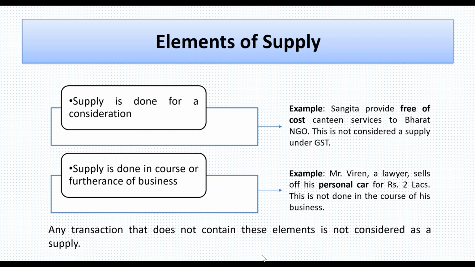For example, Mr. Viren, a lawyer, sells his personal car for rupees 2 lakhs. This is not done in the course of his business. Means Mr. Viren is a lawyer. His services are related to legal opinions, appearance before the court, etc. But he doesn't deal in the sale and purchase of cars. So when he sells his personal car for some consideration, it was not done in the course of his business. Therefore, this transaction is not covered within the scope of supply. So any transaction that doesn't contain these elements is not considered as a supply.